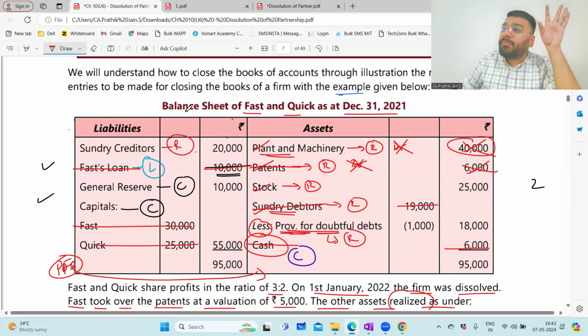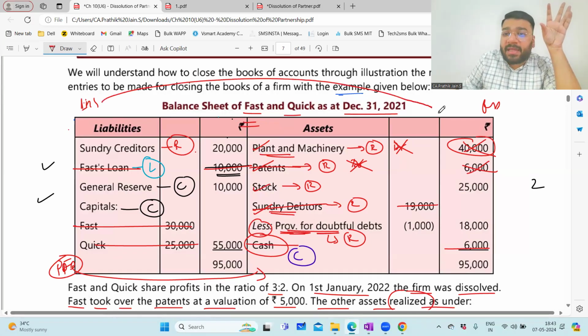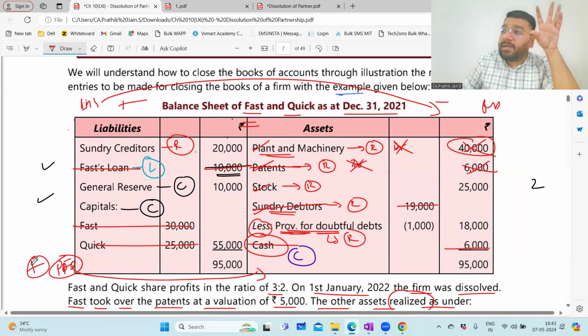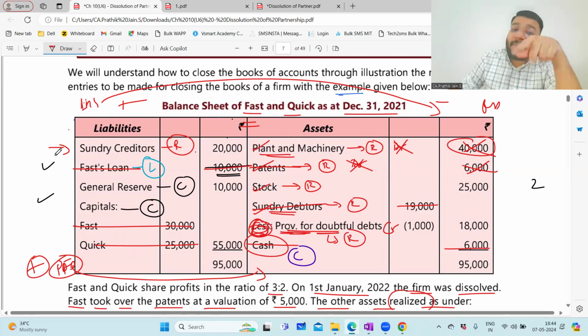This balance sheet is like your mathematics formula. This is the left hand side, this is the right hand side, and the center line is like equal to. In mathematics, if I take anything from the left hand side to the right hand side, plus becomes minus. So this PFD was a positive credit balance; I took it to the other side and it became less. Just because it is on the asset side doesn't mean it is a debit balance. On the asset side, this less means it is a credit balance item. So whenever I pass the entry for the credit balance item, that time I'll pass the entry for provision also. Am I clear with this point? Online people, am I clear?